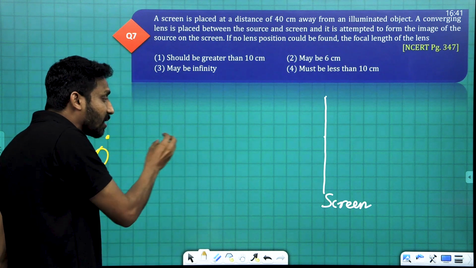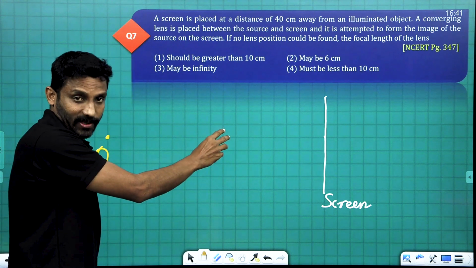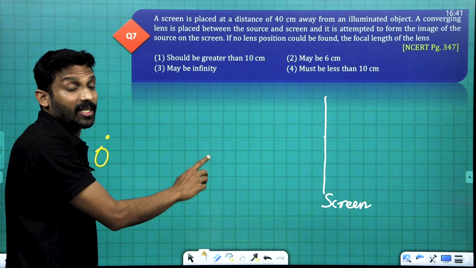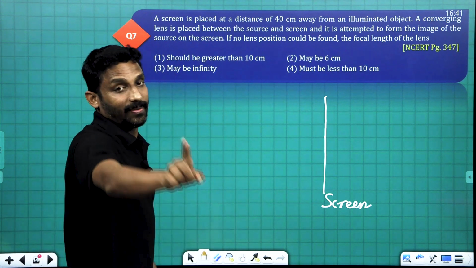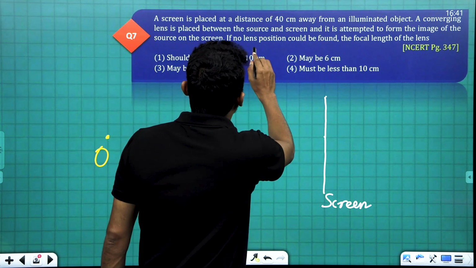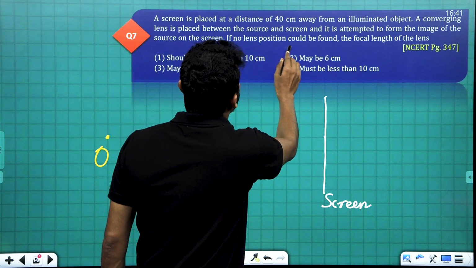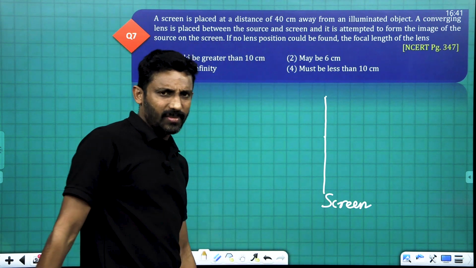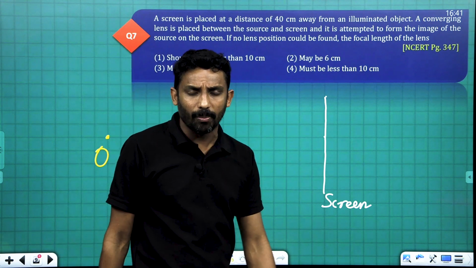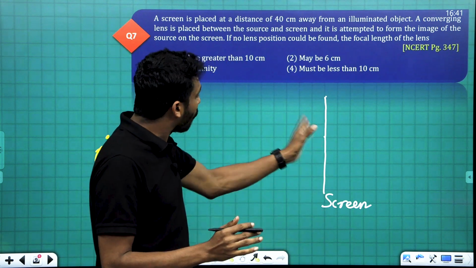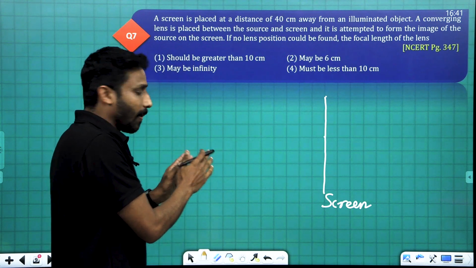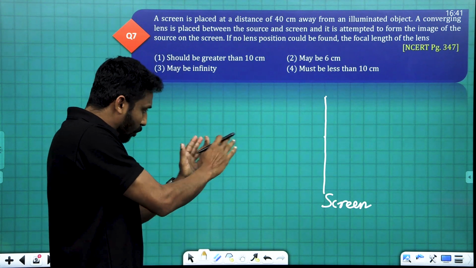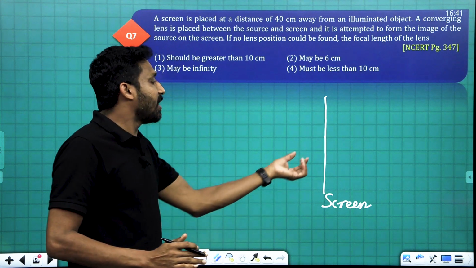We are adjusting the position of the lens and trying to get the image of this object on the screen. If no lens position could be found, it means no image is formed. In a particular position of the lens, the image is formed.